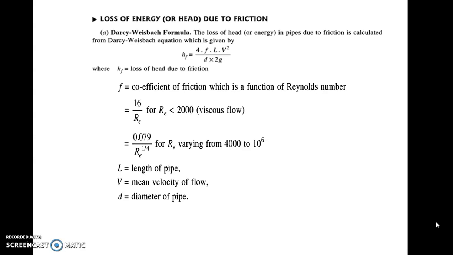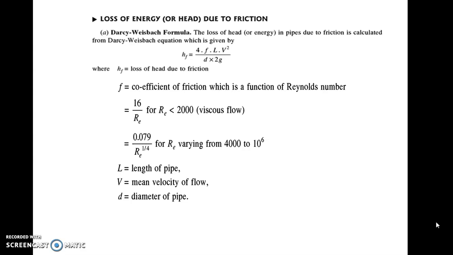And how to calculate the small f, that is very important for solving the numericals based on the major loss. So we have already seen in unit number 4 what do you mean by laminar flow and turbulent flow. If Reynolds number is less than 2000, then the flow will be laminar, and if it is greater than 4000, then the flow will be turbulent. Depending upon the flow, whether it is laminar or turbulent, this coefficient of friction varies.